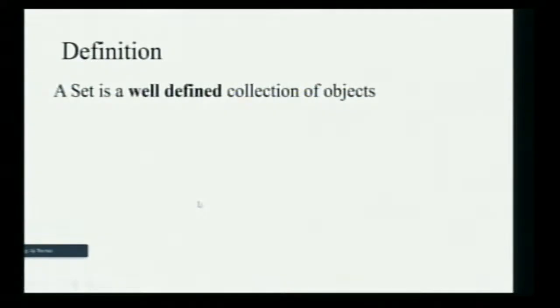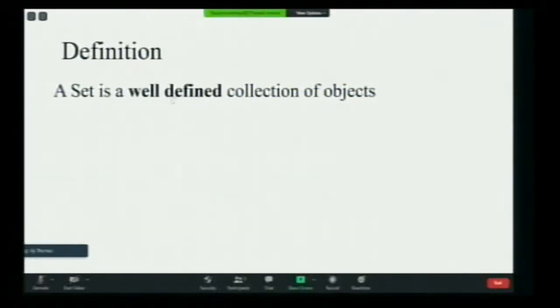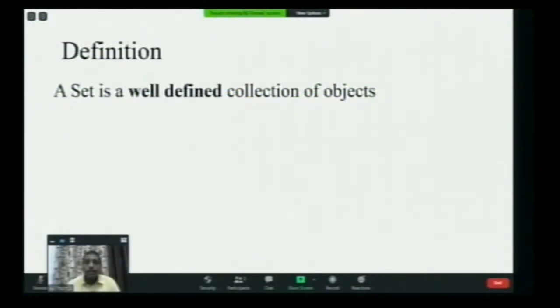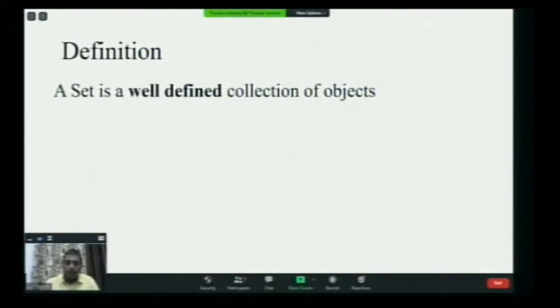Okay, so this is the definition of set. And you can see in the definition, I have bolded two words, that is, well defined. So it is necessary that while defining a set, it is not merely a collection of objects. It should be a well-defined collection of objects. So in the last session, we dealt a good deal with it.